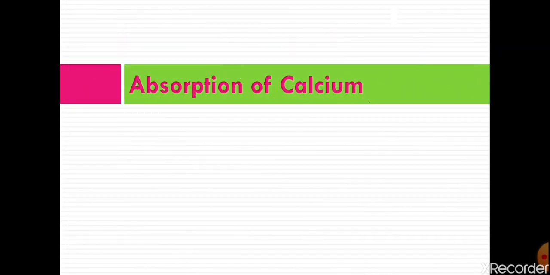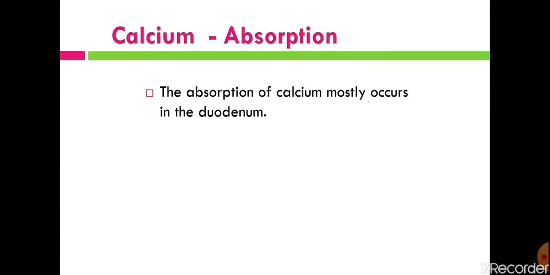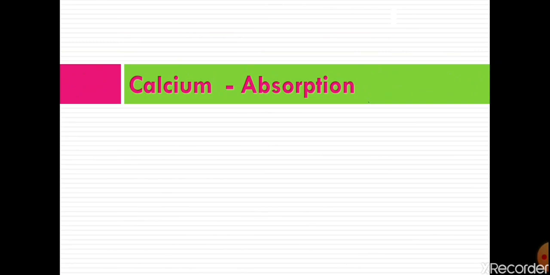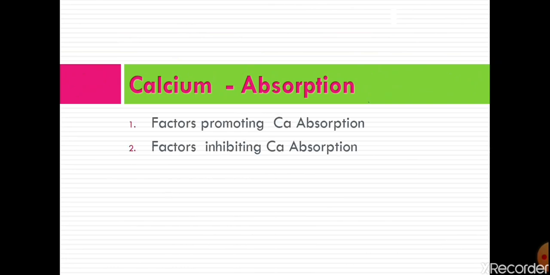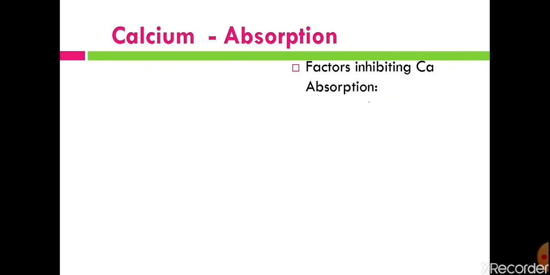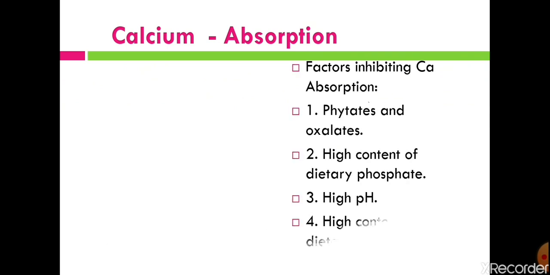Then we have seen the absorption of calcium, that means from which part of our GI tract calcium gets absorbed after ingestion. So calcium is absorbed in the duodenum. Then we have seen the factors promoting and the factors inhibiting calcium absorption.